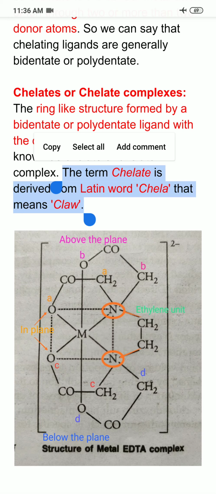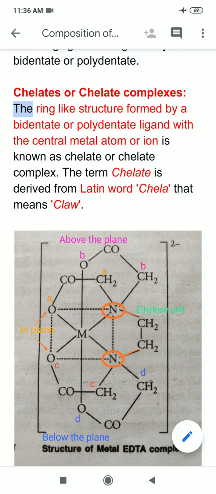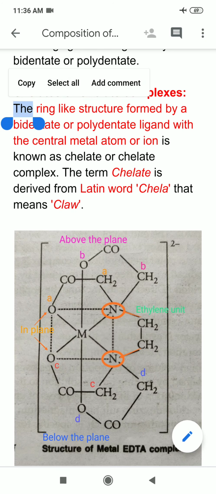Now what is the meaning of chelate or chelate complex? What happens when a metal combines with a bidentate or a polydentate ligand? Then the metal is surrounded by a ligand from more than one side.